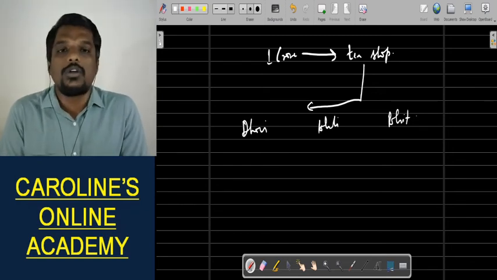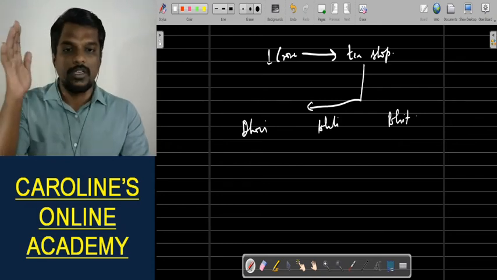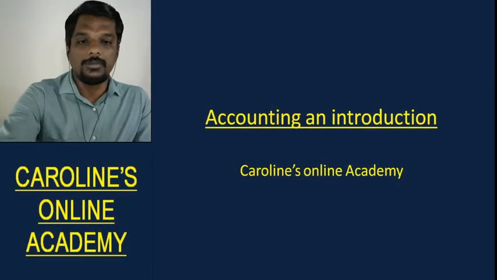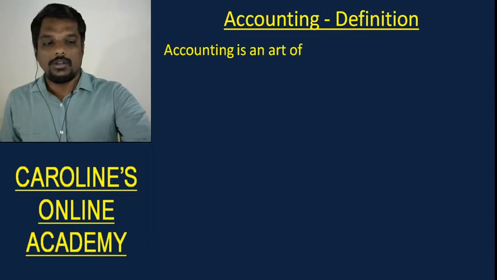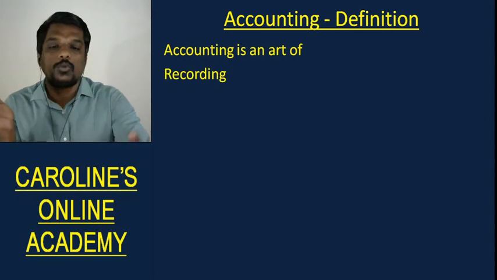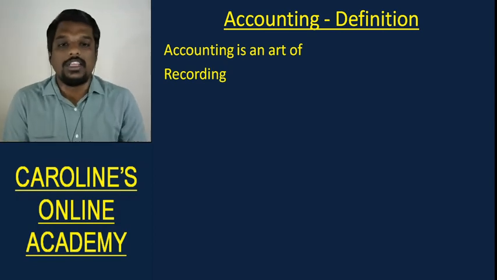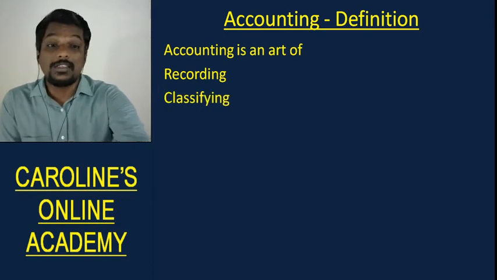Okay, that is what we are doing in accounting. Now, in order to put this in a proper definition and help you remember it, we'll take up the definition of accounting. And the definition of accounting starts like this: accounting is an art of recording. That's the first thing that Dhoni did, right? He recorded all the transactions in one notebook, and then classifying those transactions.